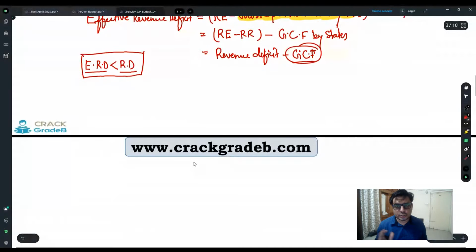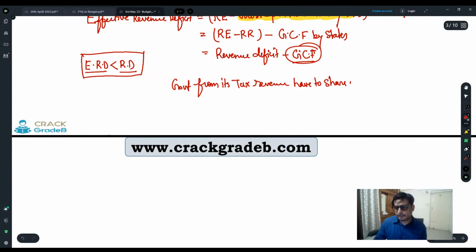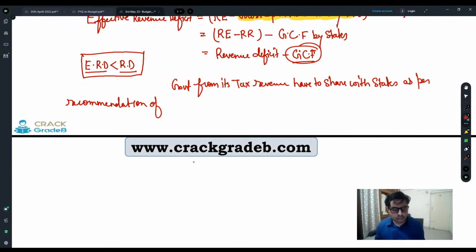Under constitutional obligation, the government of India, from its tax revenue, has to share with states as per the recommendation of the Finance Commission. As per recommendation of the Finance Commission.